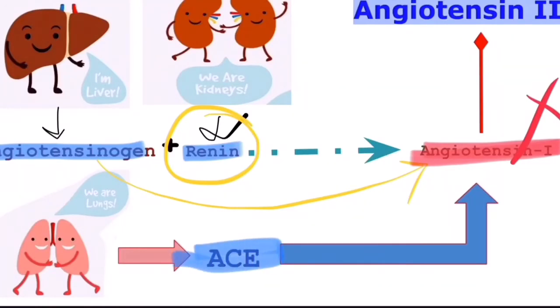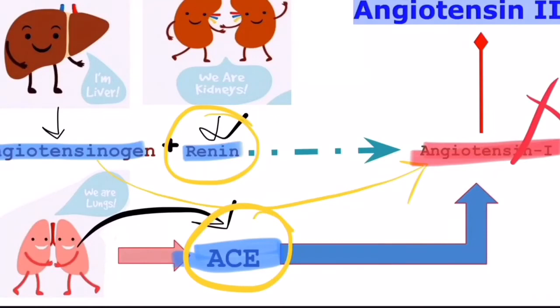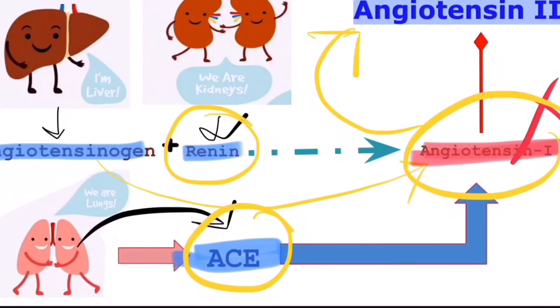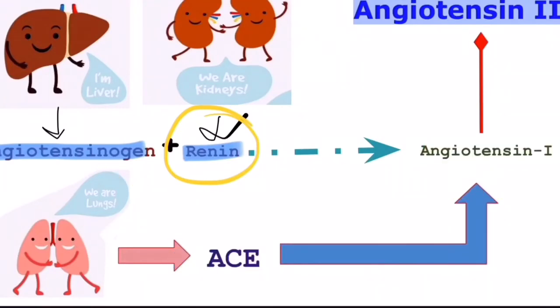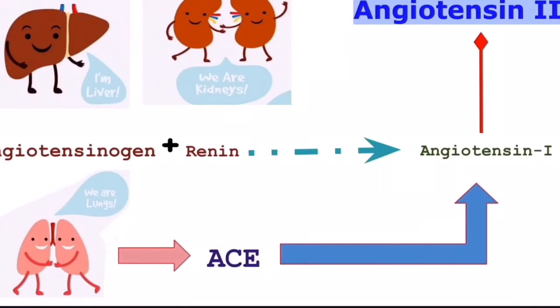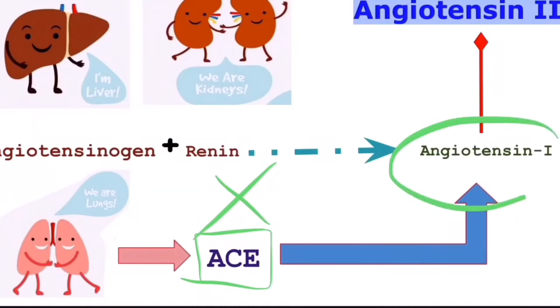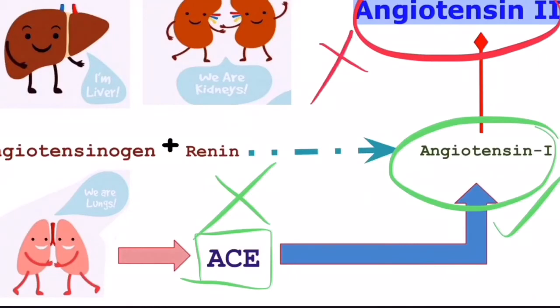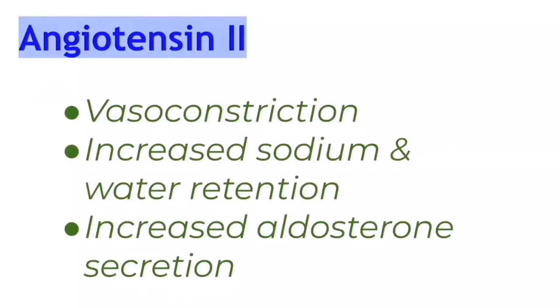Only with the angiotensin converting enzyme, ACE, angiotensin 1 is converted into angiotensin 2, which is secreted from the lungs. So if we stop this enzyme, angiotensin 1 will be there but angiotensin 2 will not be there. Only for this reason we are using angiotensin converting enzyme inhibitors.